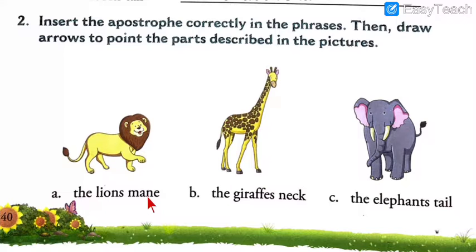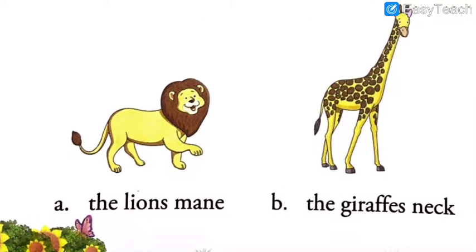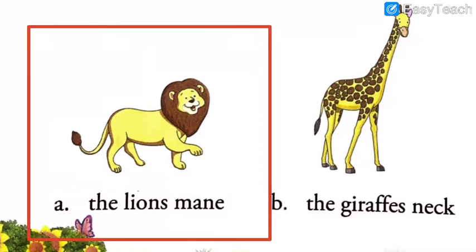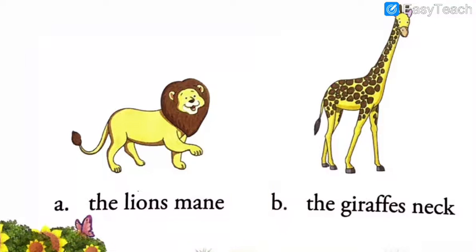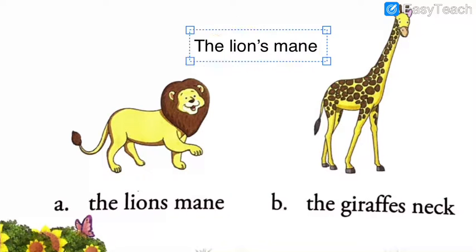So the lion's mane, that means this mane is of the lion. Let me zoom in. We have to say that this mane, the hair around the neck, is of the lion. So it's very easy. You have to just write the lion's mane.